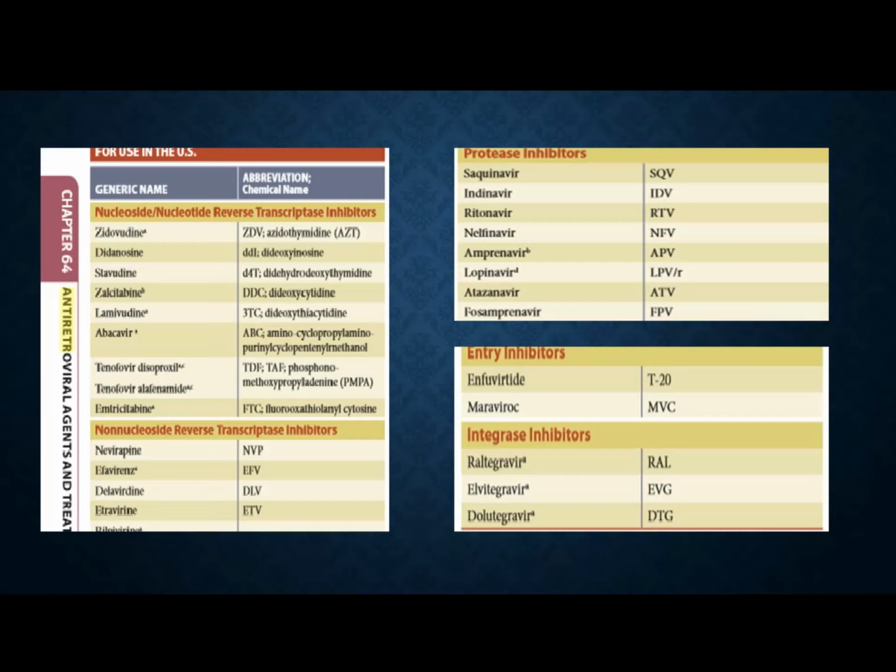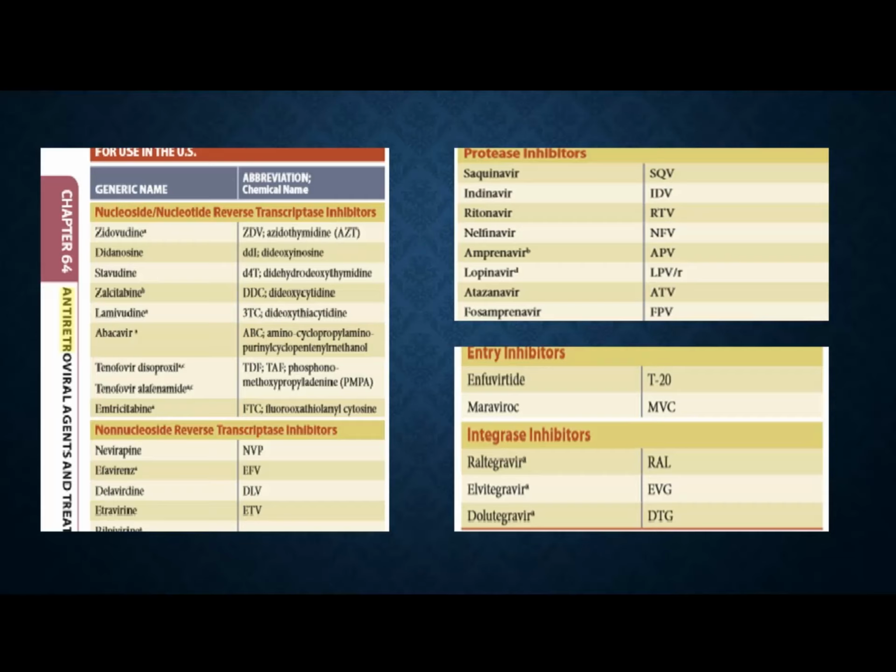The third group, which is basically inhibiting the protease enzyme, the enzyme which is responsible for cutting off the long polypeptide into small segments, is known as the protease inhibitors. And those inhibitors are saquinavir, indinavir, ritonavir, lopinavir, atazanavir. So all these avirs belong to protease inhibitors, and they play a key role in the treatment of